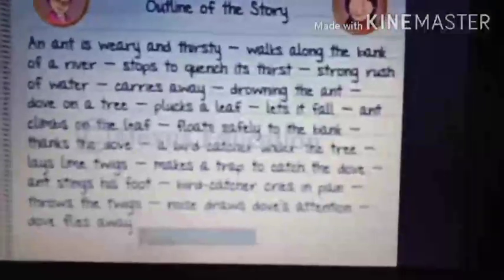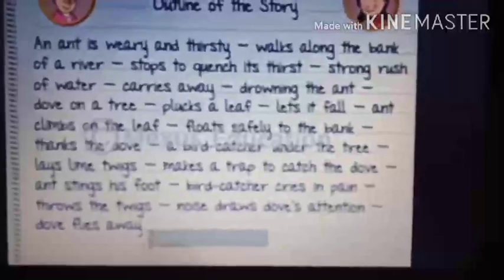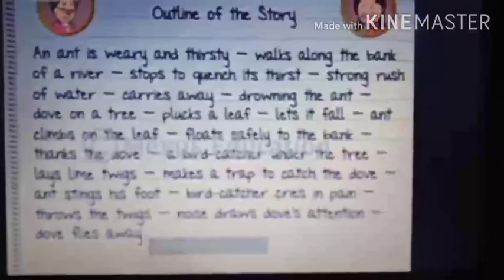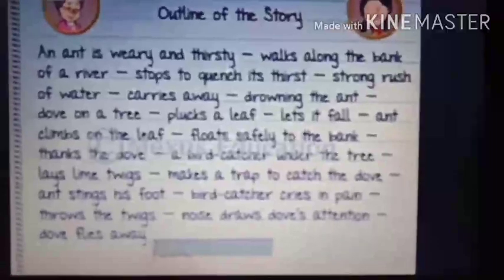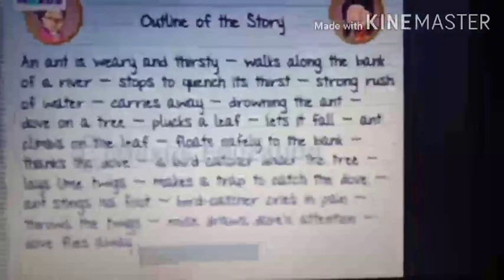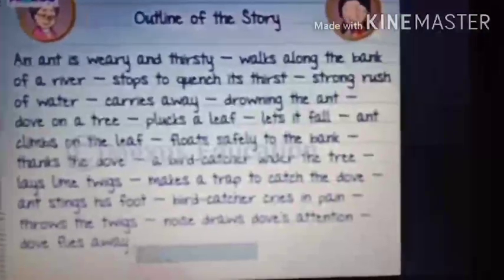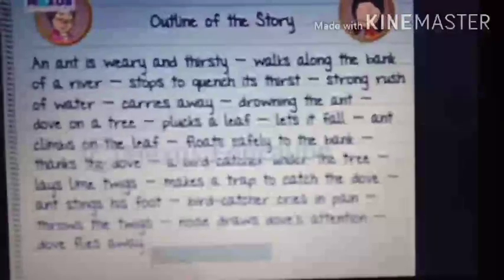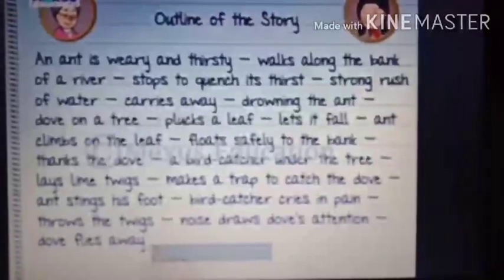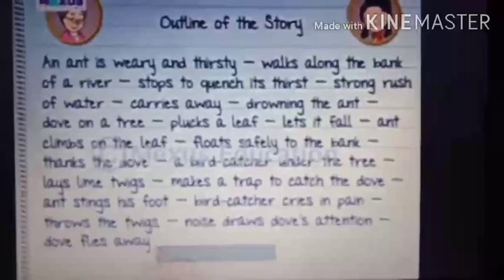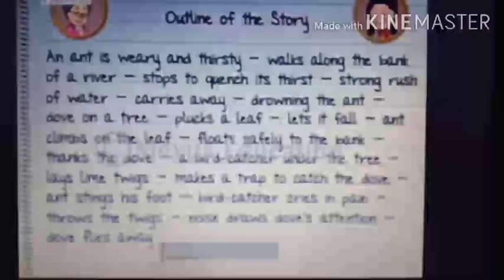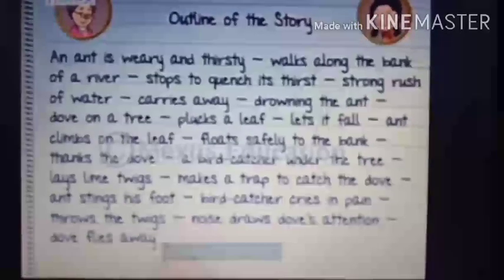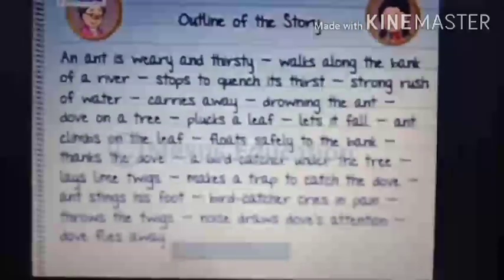Outline means the full sentences are not given. Complete sentences are also not given. Only the main points are given. So from this you can come to know about the story, right? There was an ant who was thirsty and it was walking along the river. Then a strong rush of water came and it carried away the ant, and the ant went with the water.